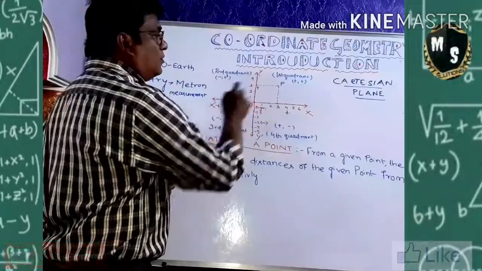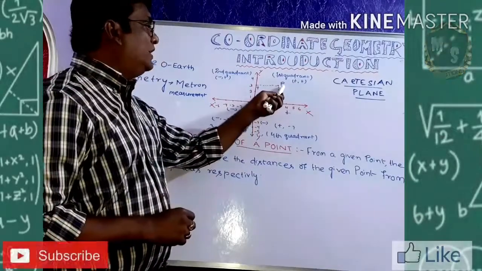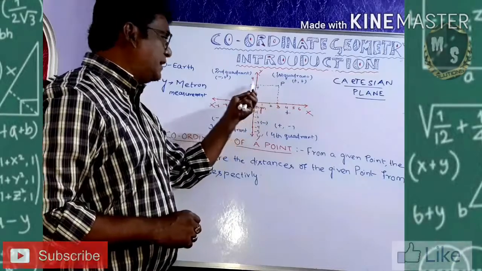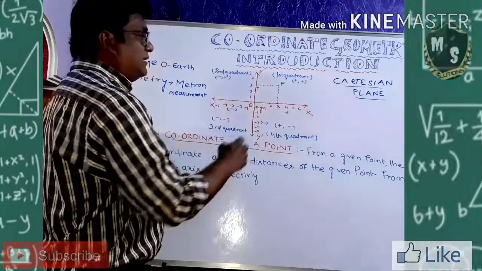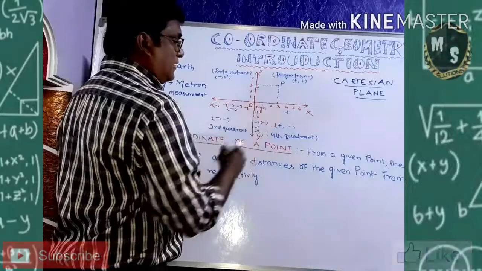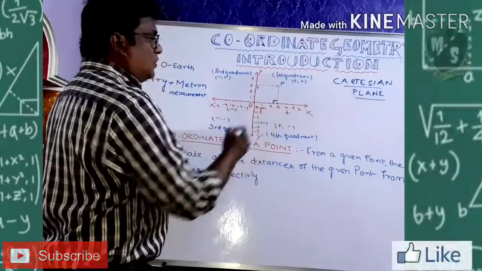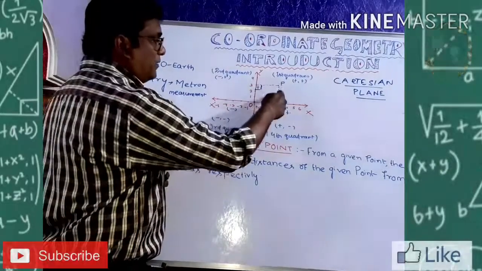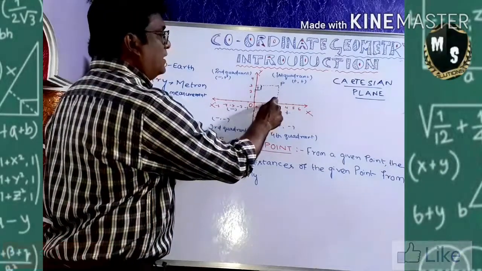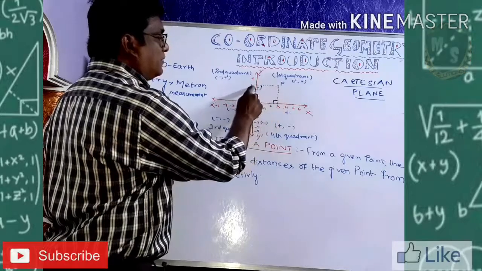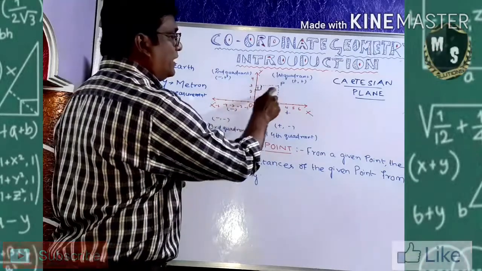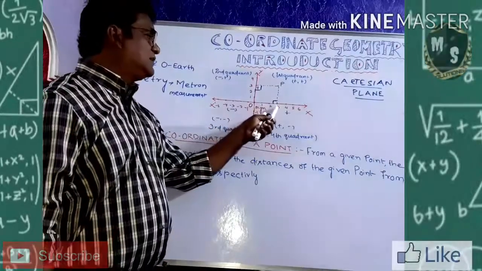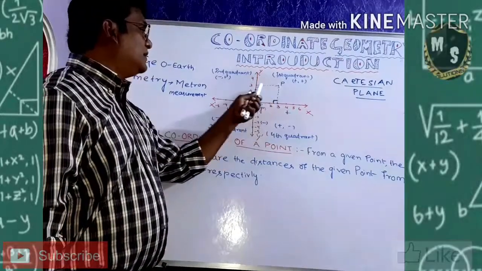So I want to say the distance of the point from the x-axis and the distance of the point from the y-axis. For that reason, what I did, I drop a perpendicular here, and I drop a perpendicular to the y-axis also from the point. This perpendicular line is going from here, and from the y-axis the perpendicular line is also going and meeting at this point. Where is it touching the x-axis? It is touching the x-axis at 3 and touching the y-axis at 3.